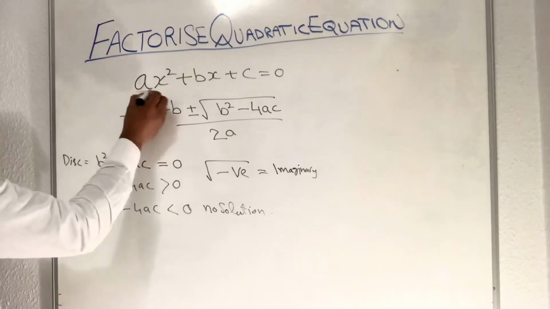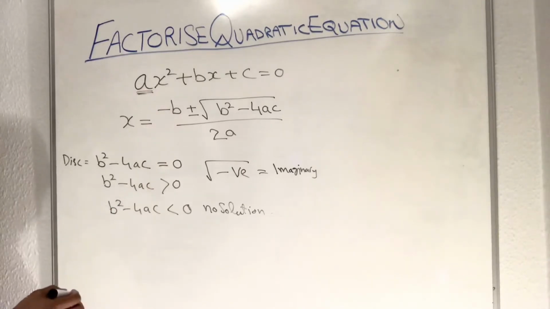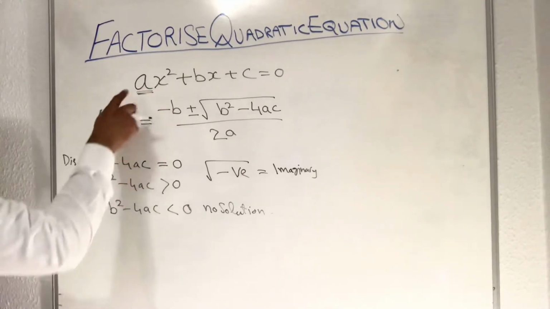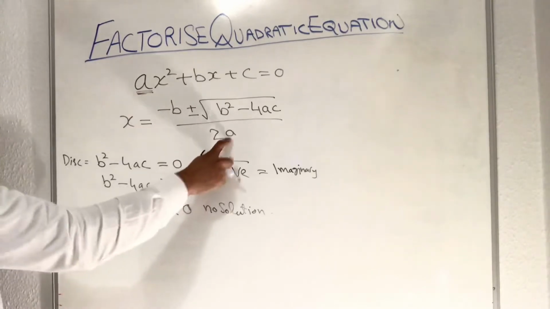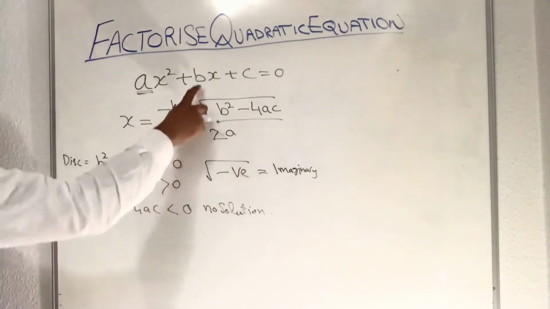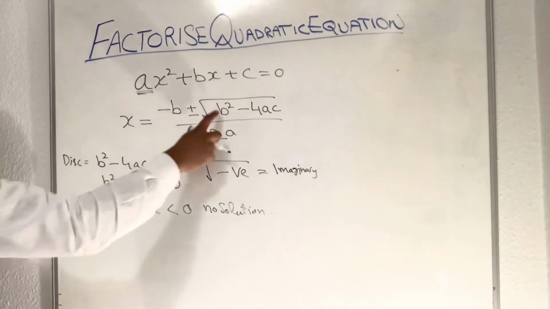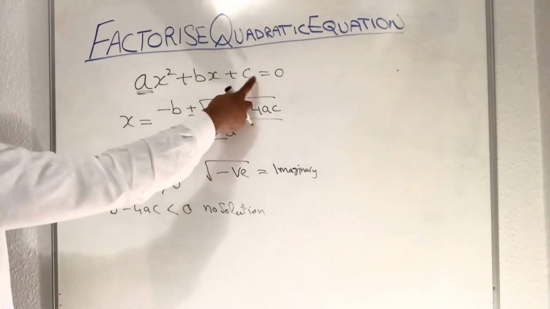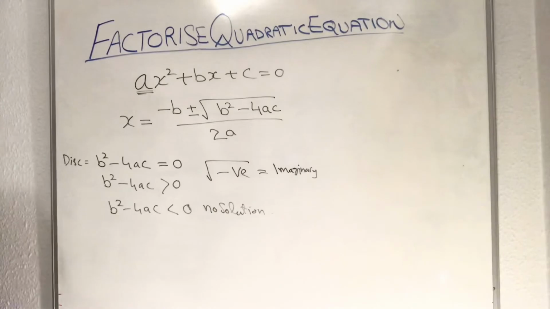We have to remember whatever comes with x squared is called a, a coefficient. We have to put value a here. B is the coefficient of x. C is a constant value. So now we are going to our question.